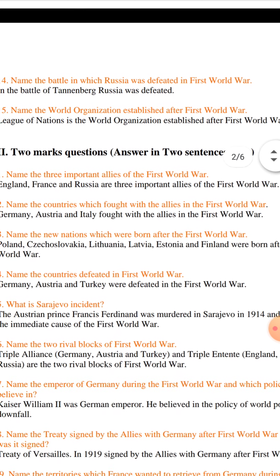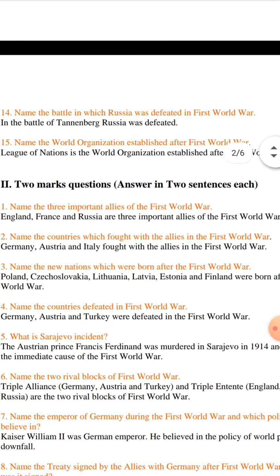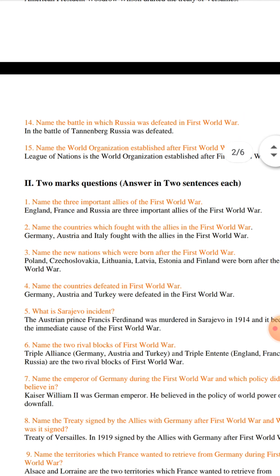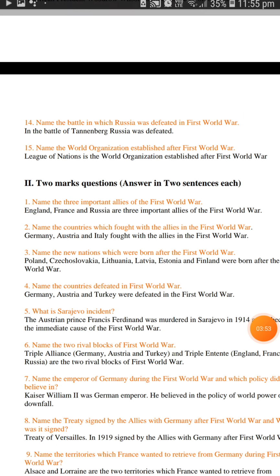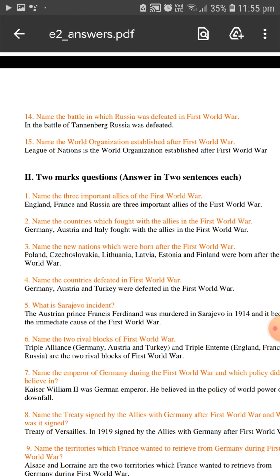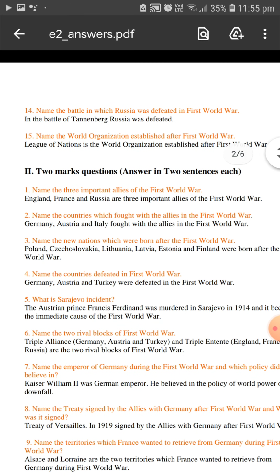Let us know 2 mark questions. Answer in 2 sentences each. Here only 1 sentence. No worries. Name the 3 important allies of the First World War. England, France and Russia are the 3 important allies of the First World War. Name the countries which fought against the Allies in the First World War. Germany, Austria and Italy fought against the Allies in the First World War.